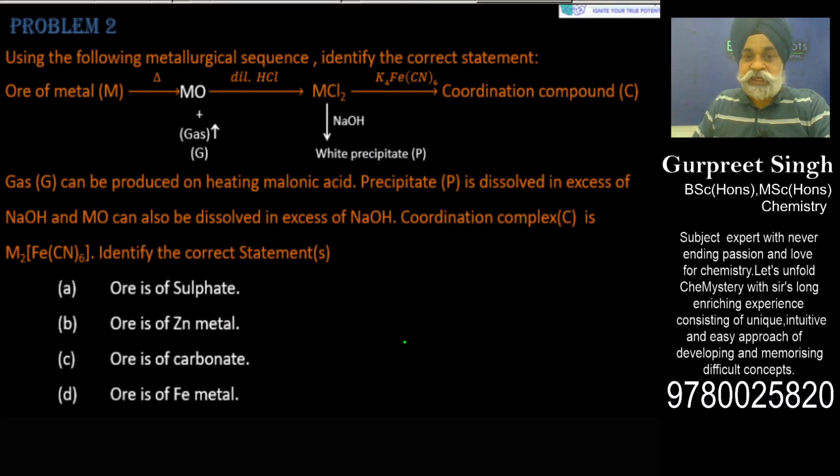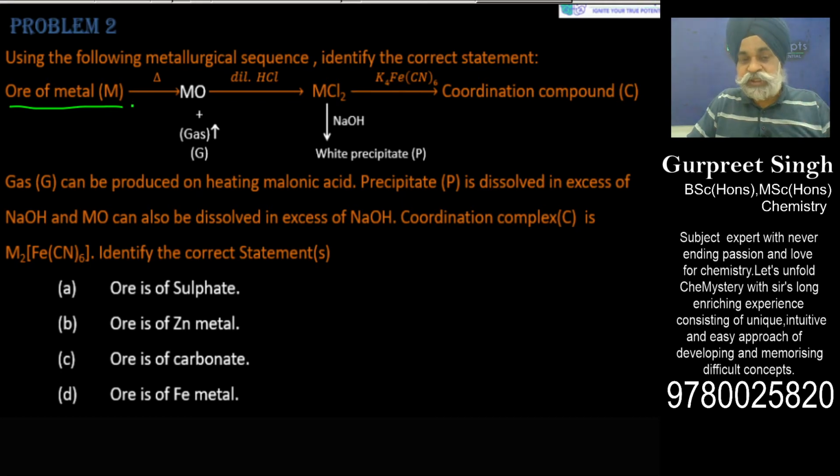This again is a very interesting question to handle. Here they have said that during the metallurgical sequence, identify the correct statement, you have to figure it out. So the ore is of metal M, which is being heated here. And since on this heating you are not adding oxygen from your side, it is not roasting. It is calcination. Simply, you are not excessively adding.